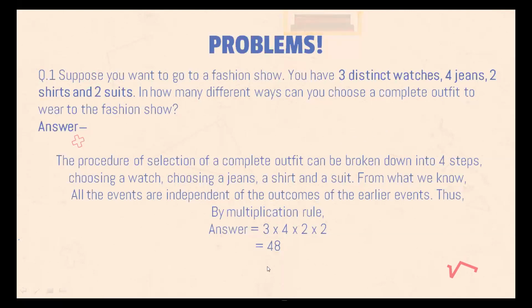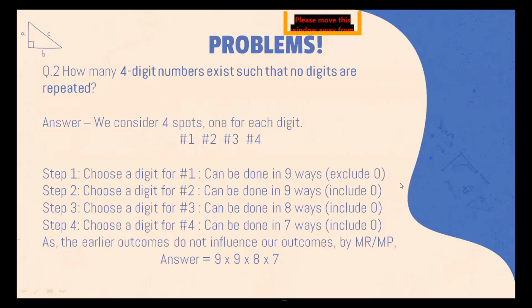So by the multiplication rule, we get that the total number of outfits you can choose, to have a complete outfit to wear to the fashion show, is 48, and that's quite a large number. Okay, let's move ahead.